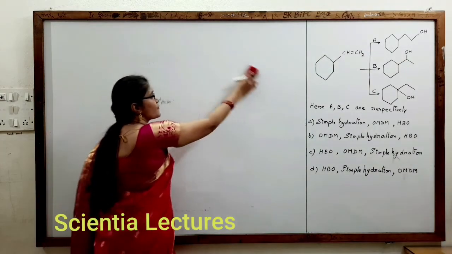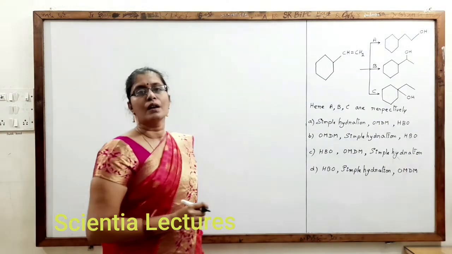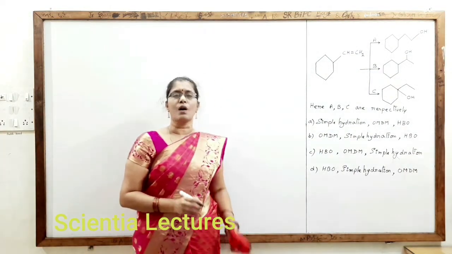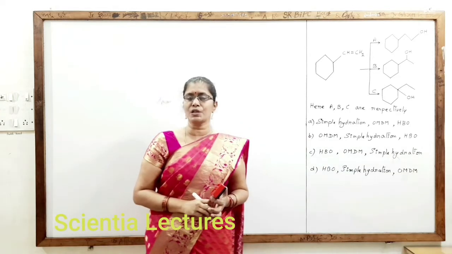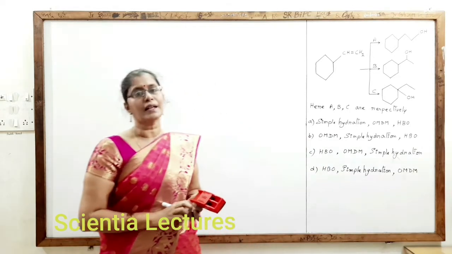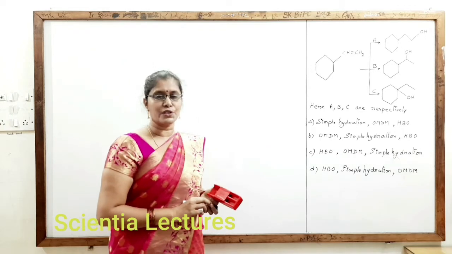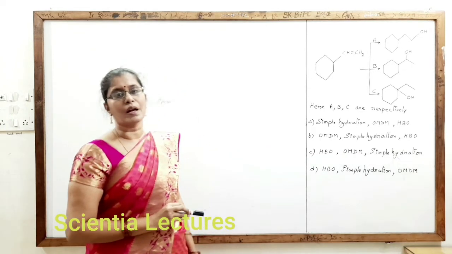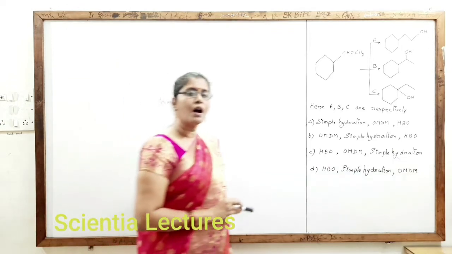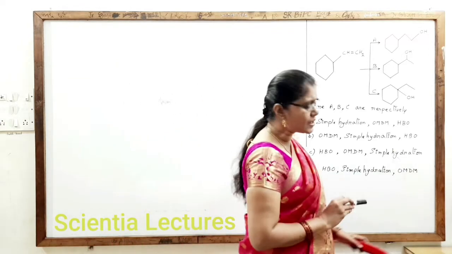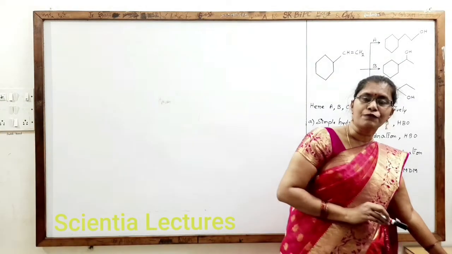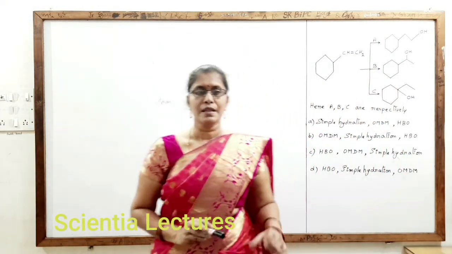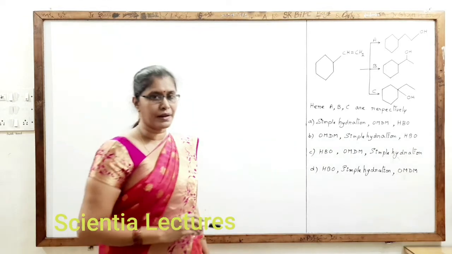What are the conditions of simple hydration, say now? It follows Markovnikov's rule. It forms carbocation as a reaction intermediate. Hence, it undergoes rearrangement by 1,2 hydride shift, 1,2 methyl shift, or 1,2 phenide shift. And it forms the final product with anti-addition. These are the conditions of simple hydration.